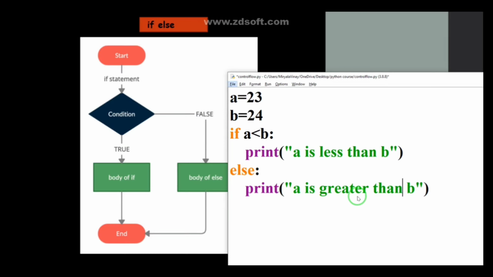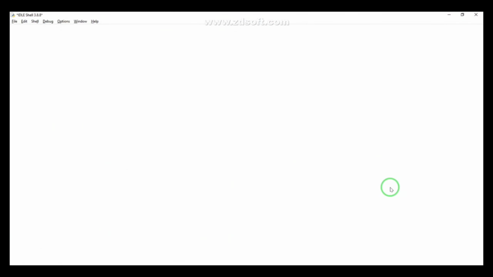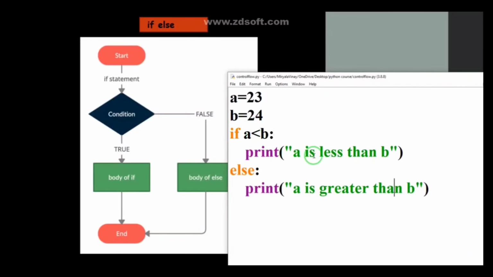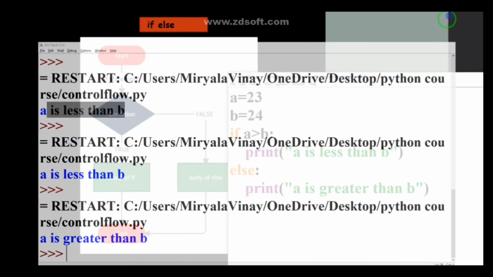So when I run this program, you can see a is less than b is printed, because our condition is true, guys. That is why it prints this statement. So when I reverse this case, that is a greater than b, because 23 is not greater than 24, right? So it will ignore this statement, and coming to the else block, it will print this statement, that is a is greater than b. When I run this, you can see a is greater than b is shown in the output.